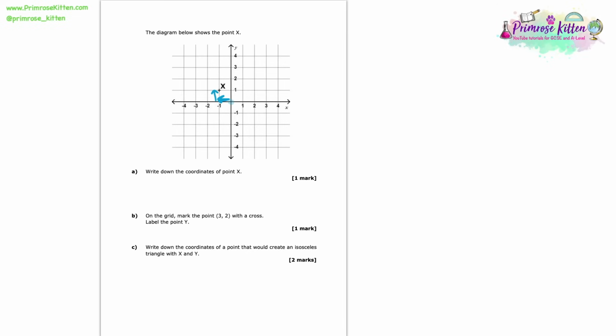So that means that our coordinate is going to be -1 because we've moved -1 in the x direction, and then +1 because we've moved up by 1 in the y direction. And remember, that's what these 2 points represent. The first number in a set of coordinates represents the x coordinate, and the second value represents your y coordinate.